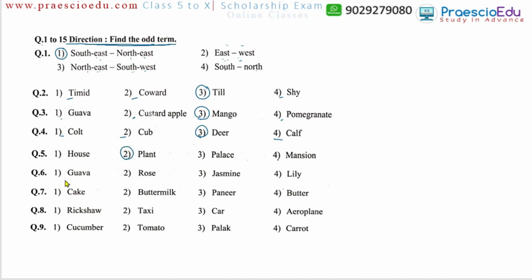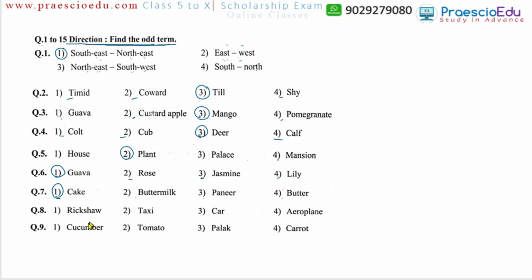Now the question number six: guava, rose, jasmine, and lily. In this one, rose, jasmine, and lily are flowers, and the guava is the fruit. Then question number seven: cake, buttermilk, paneer, and butter. Buttermilk, paneer, and butter all are made from milk after some process, but the cake is not from milk. So cake is totally different from the milk products.